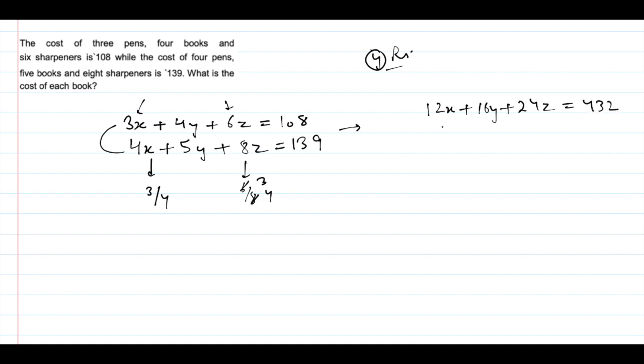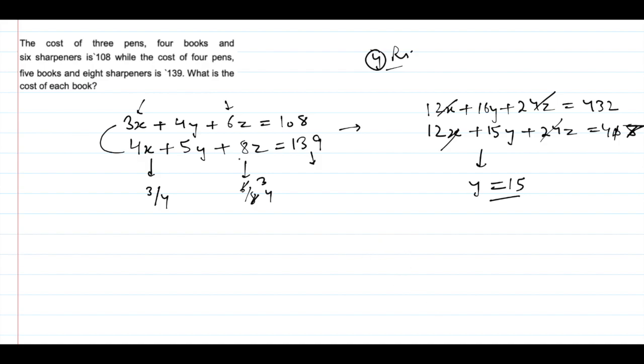And for the second equation, if I multiply it by 3, I'll get 12x plus 15y plus 24z equal to 3 times 139, which will be 417, sorry, 417. Now if I subtract, what will I get? The x and z terms will get knocked off, so I'll have y equal to 15. So the cost of one book will be 15 rupees.